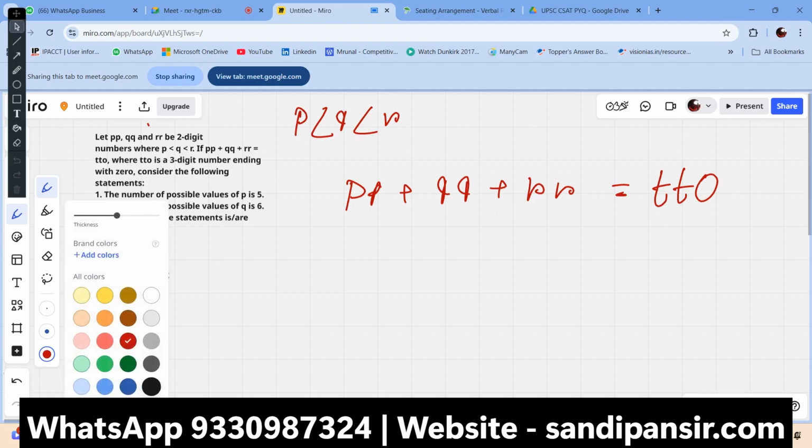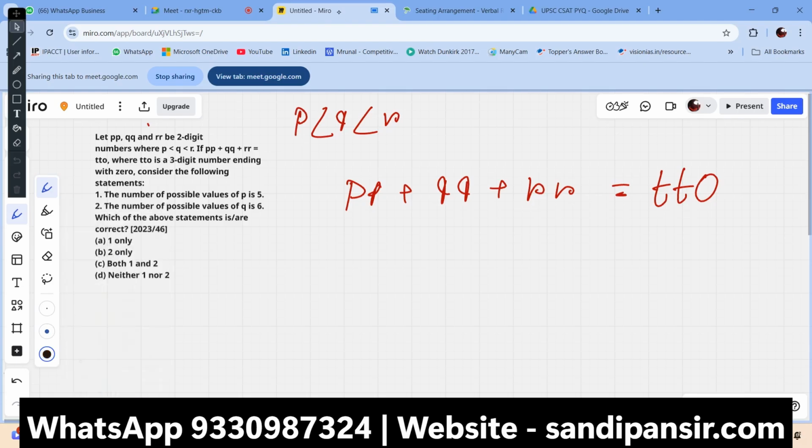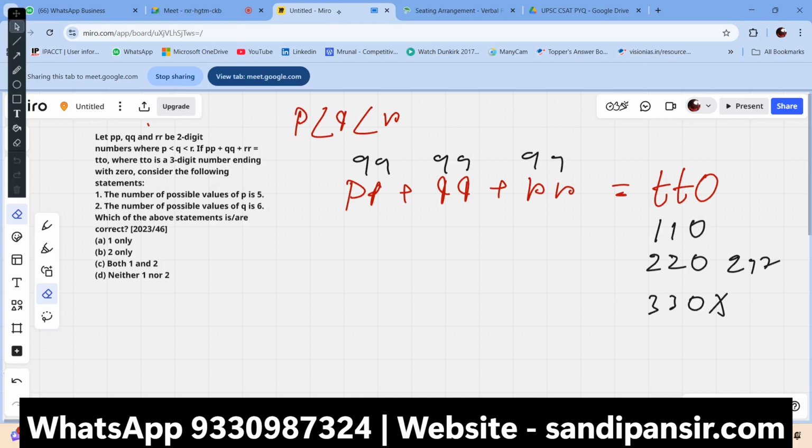How much value should we put here? See, it should be 0. We only have this sort of answer, because we cannot produce 330, since there are only 2-digit numbers. If we add the maximum 2-digit numbers here, although it's not possible, it will still be like 297, right? So our options would be limited to 220 and 110.